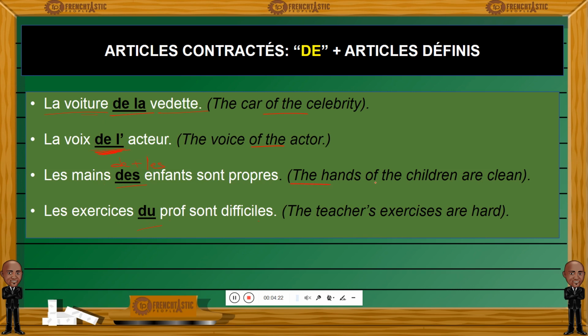In English, it's quite apparent. You can see of the, de les mains de les enfants, the hands of the children. So this stands for les, and this is de. So de and les together, contracted, would turn into, you guessed it, des. That's why we said contracted article. All right.